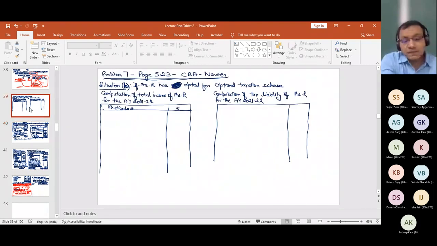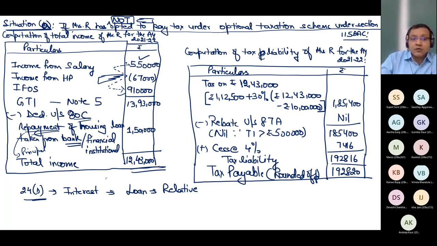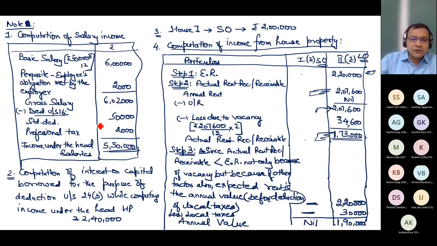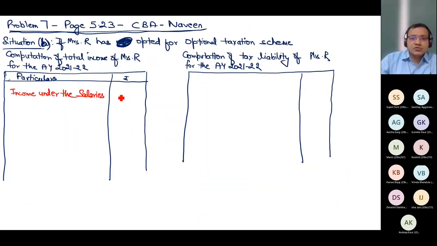What happens if she has opted? If she has opted, how much will be the income under the head salary? Now, if she has opted for the optional taxation scheme, you must not forget that some benefits are not allowed. Like deduction of 50,000 is not allowed. No deduction of section 16 is allowed. So my salary income would be treated as 6,02,000. In case I opted, it will be 6,02,000.